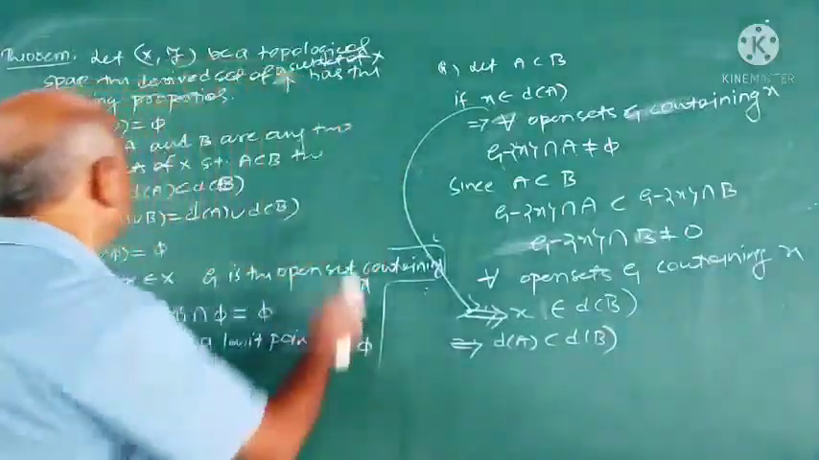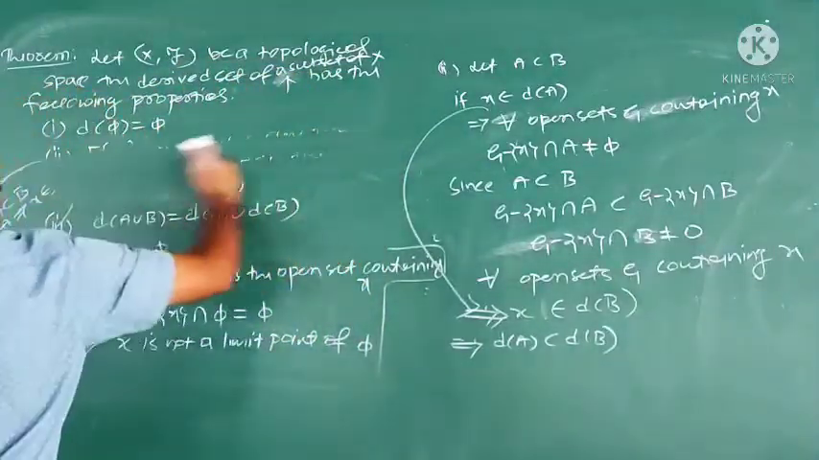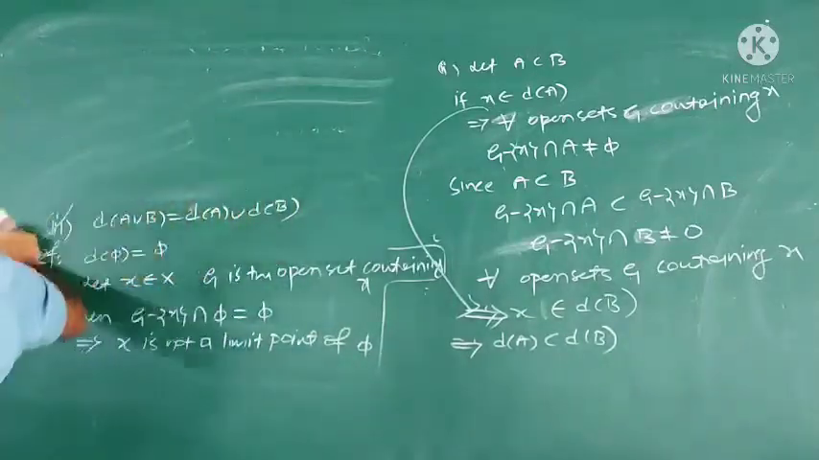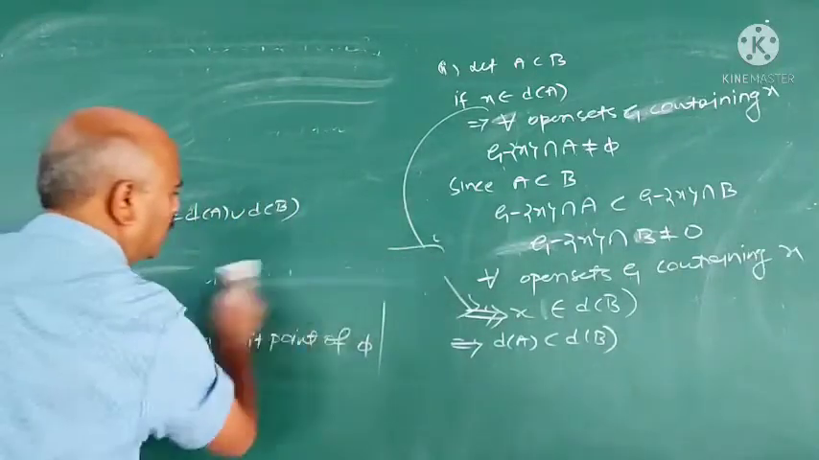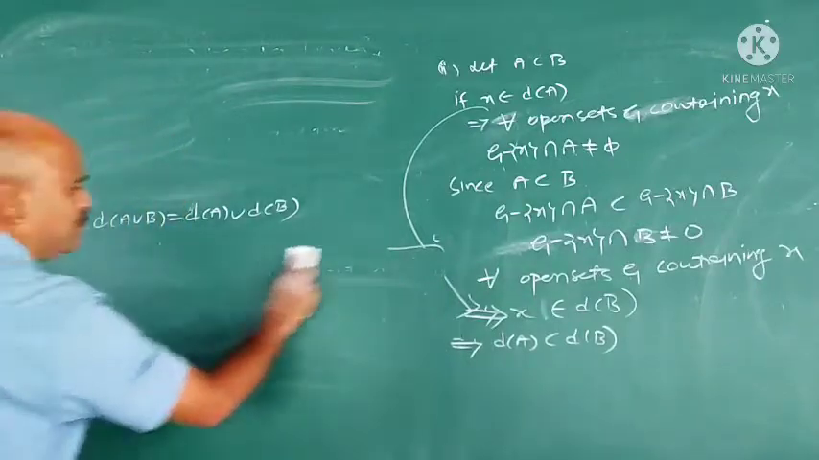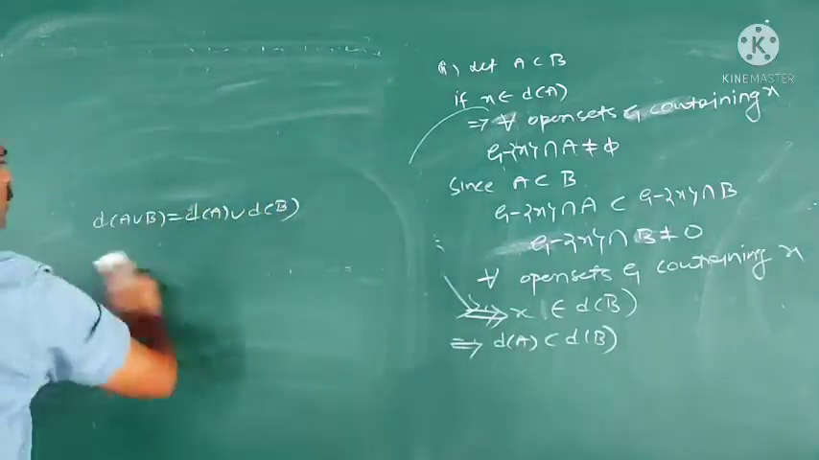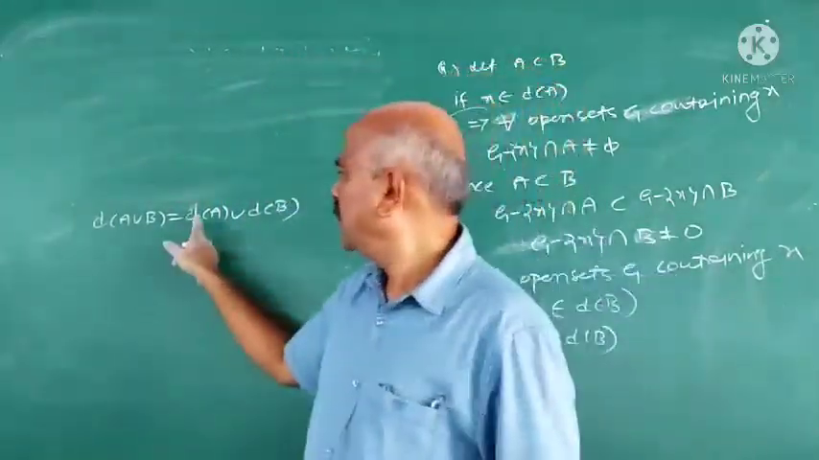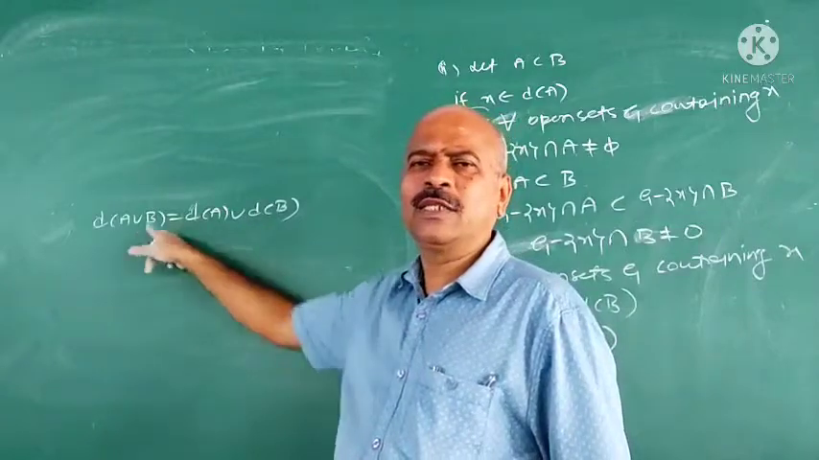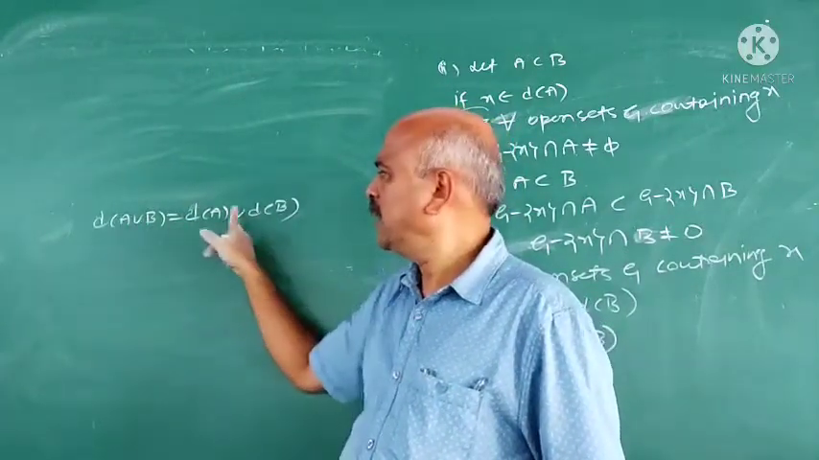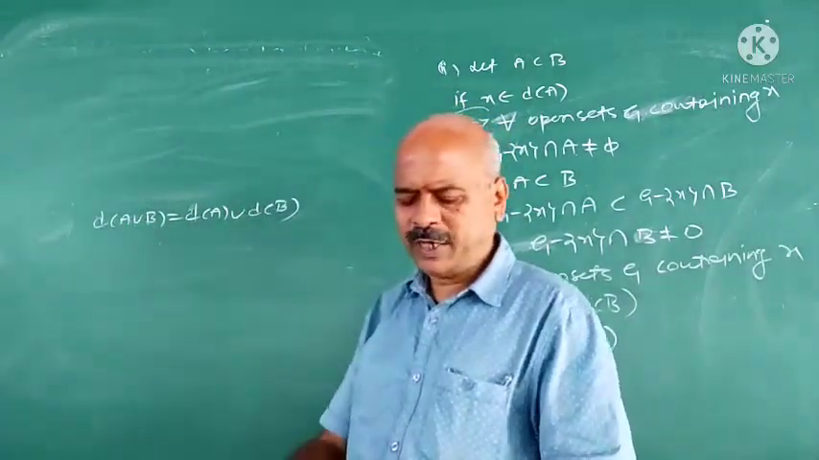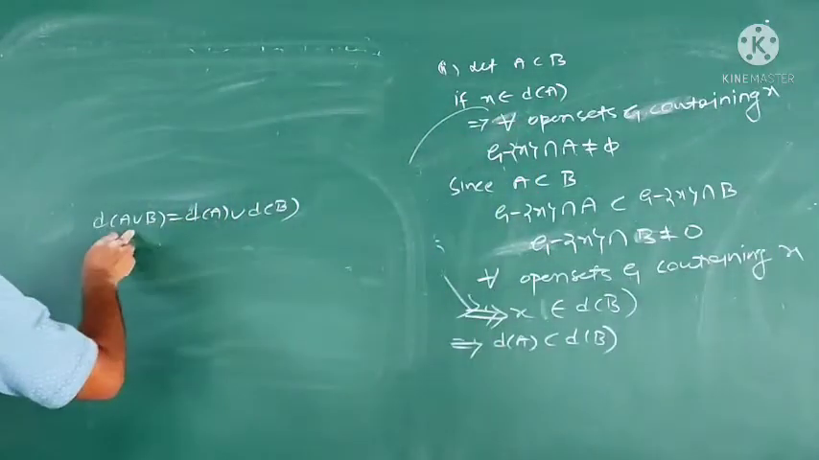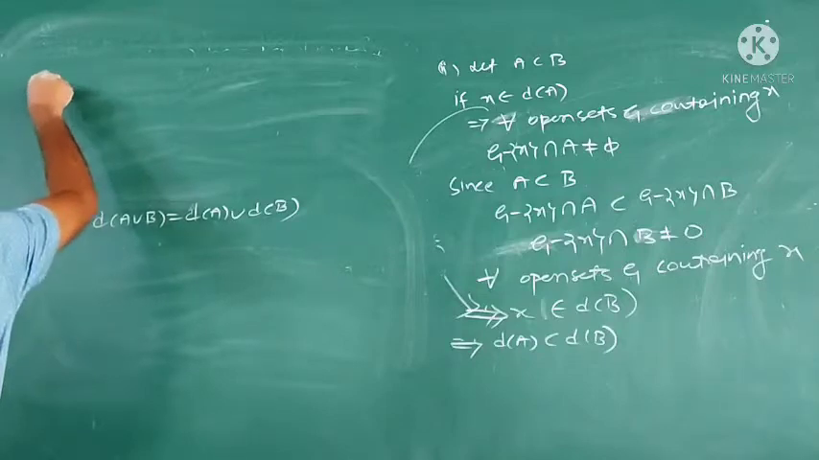One more result is that. What is that? The result is D of (A union B) is equal to D of A union D of B. Here again two parts are there because equal to is there. D of (A union B) is one set. D of A union D of B is another set. These two sets are equal means each is contained in the other. Two parts are there. The first part is we prove that D of A union D of B is contained in D of (A union B).